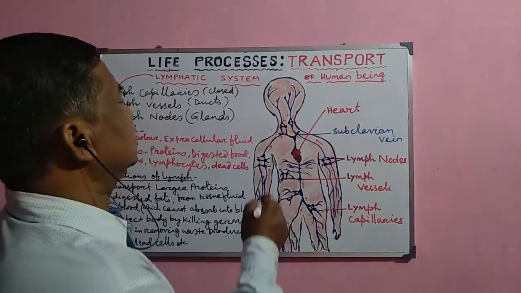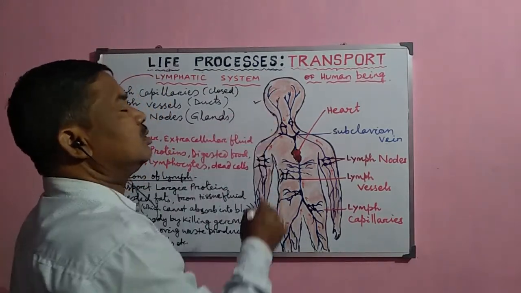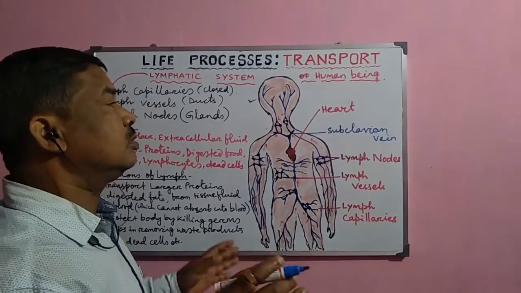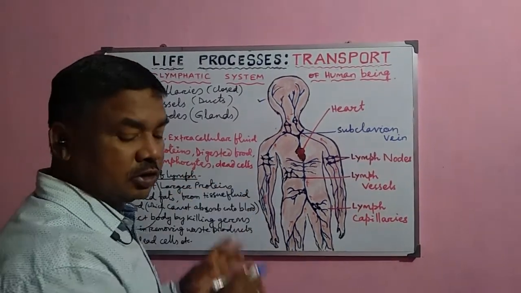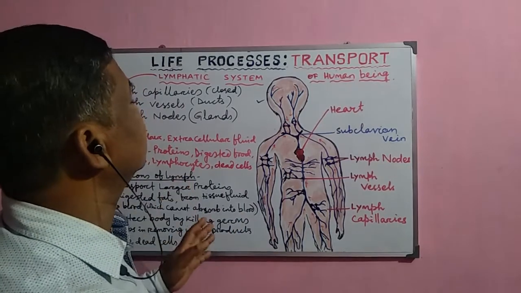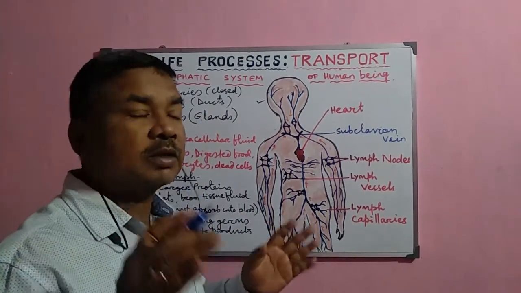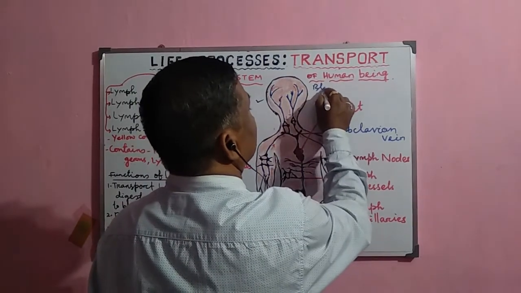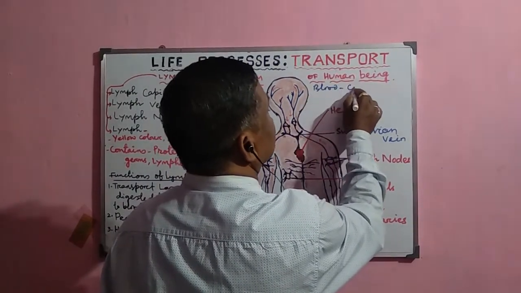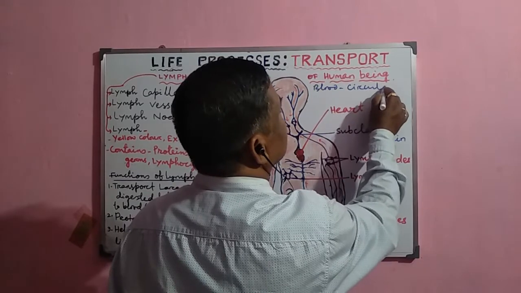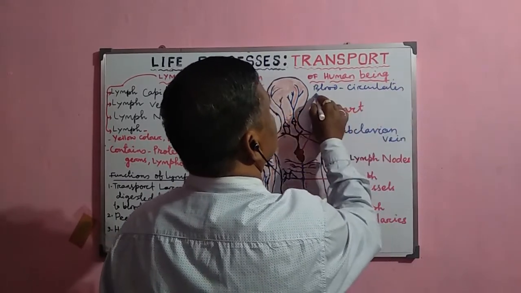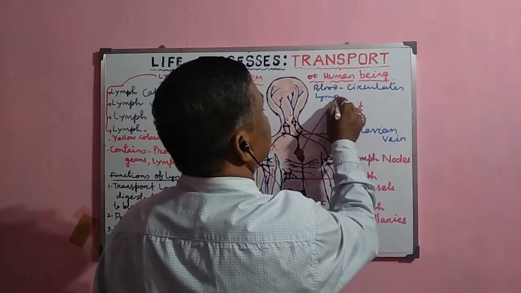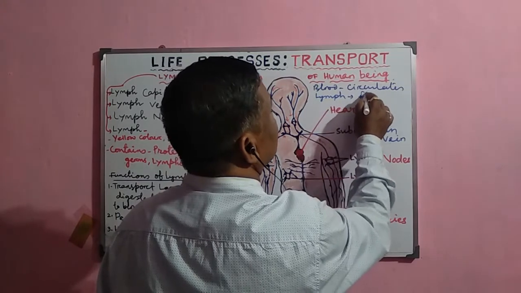Now, this lymphatic system is similar to the blood vascular system, that is the circulatory system. But the basic difference is that in the blood vascular system, the blood circulates throughout the body, whereas the lymph normally flows.